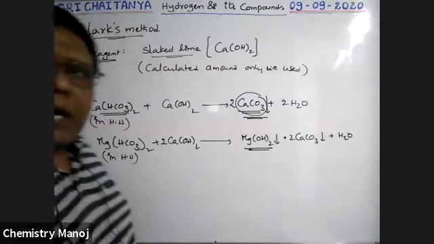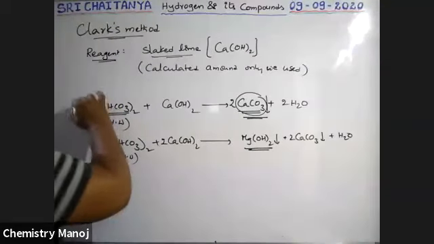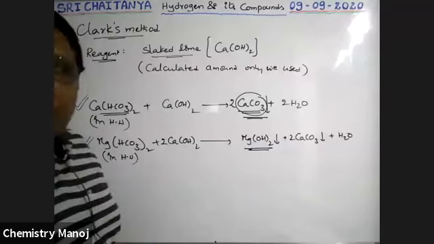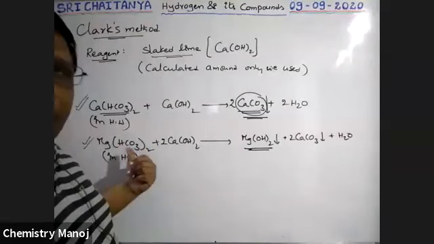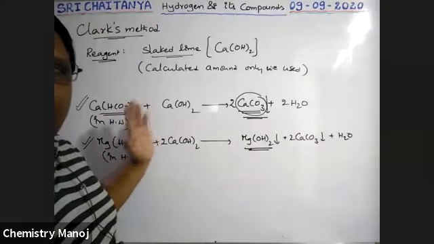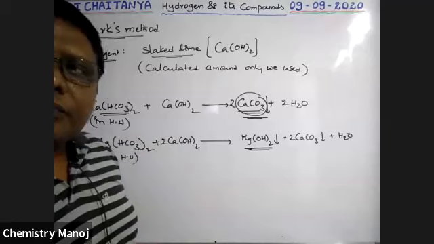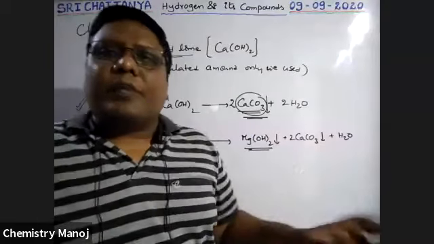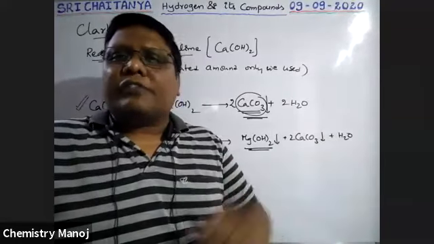Now the water becomes soft. See here, these are very, very important points. So what is the principle involved here? If we add this slaked lime to either calcium bicarbonate or magnesium bicarbonate, those bicarbonates are removed as either carbonates or hydroxides. So those are insoluble carbonates and hydroxides. These bicarbonates are removed. That's why the water becomes soft.